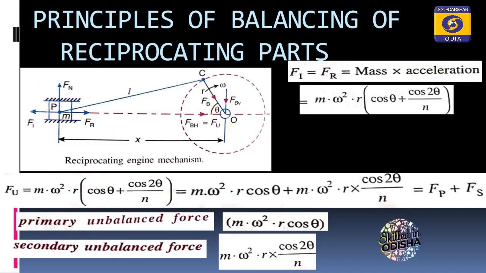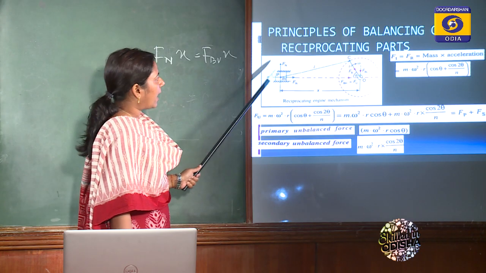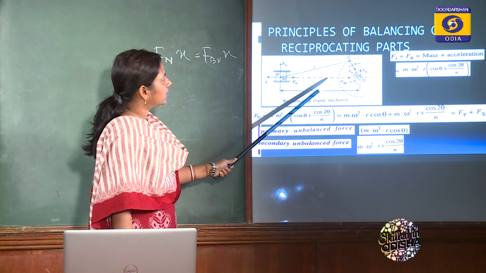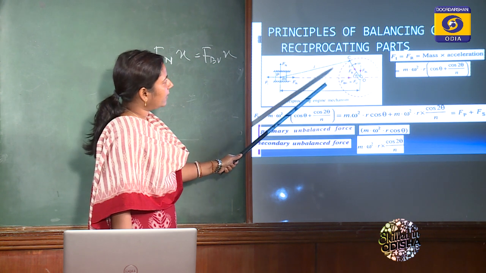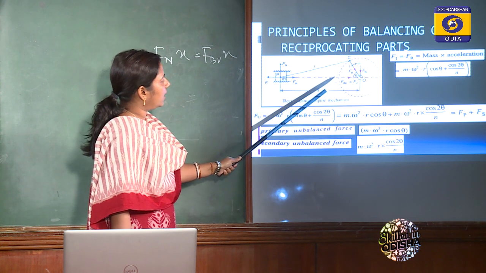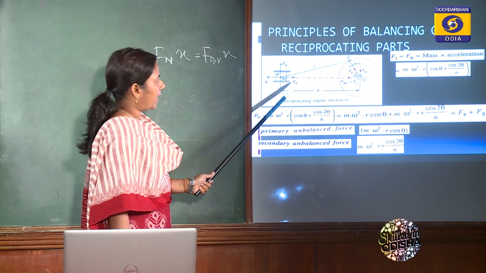That is, the couple will be formed due to this Fn and FBB, and this couple is called the shaking couple. Okay. Now your unbalanced force is FBH. What will be the value of that unbalanced force? Already you can see Fi is equal to Fr, and in the same line of stroke this FBH is acting, and the magnitude of that FBH will be the same as Fr.